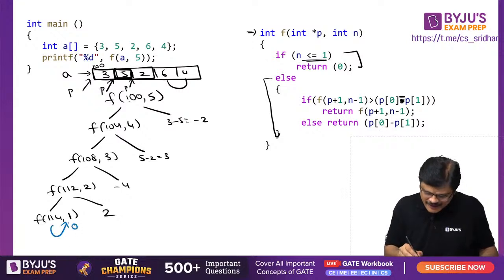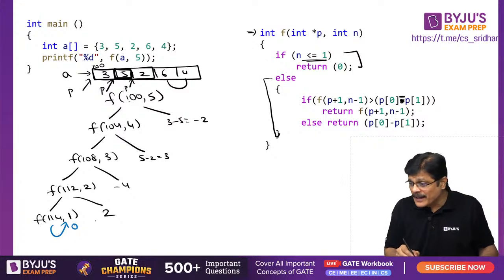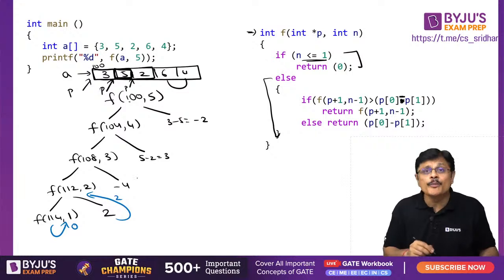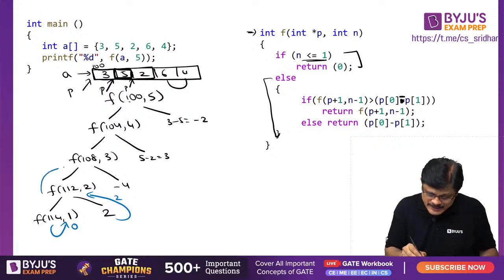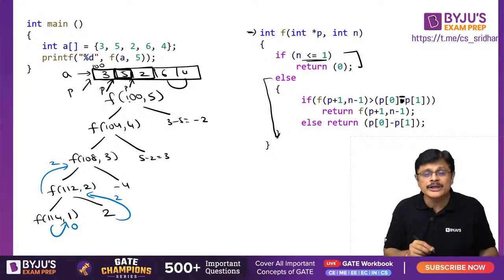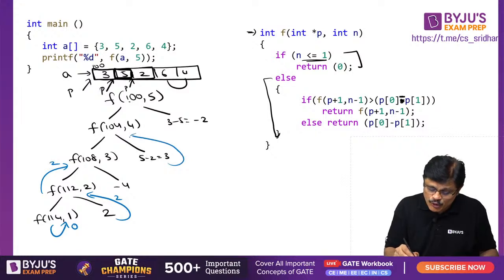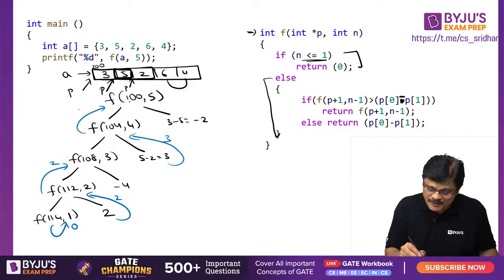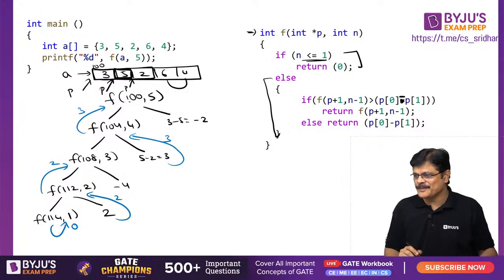The function returns the value 0. Now you have to compare 0 and 2, sir. Out of 0 and 2, which one is maximum? 2 is maximum, 2 is returned. Now 2 and minus 4, which one is maximum? 2 is maximum, 2 is returned. Out of 2 and 3, which one is maximum? 3 is maximum, so 3 is returned. Now out of 3 and minus 2, which one is maximum? 3 is maximum, so 3 is returned, my dear friends.